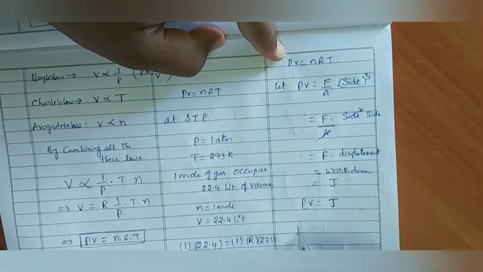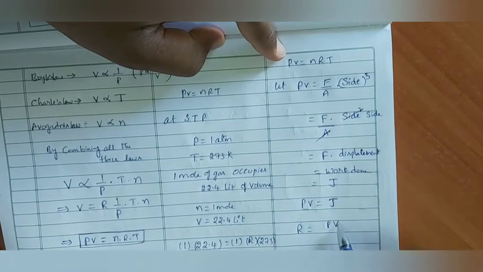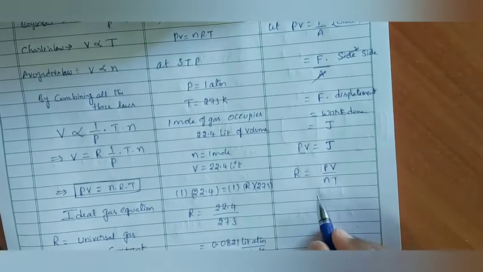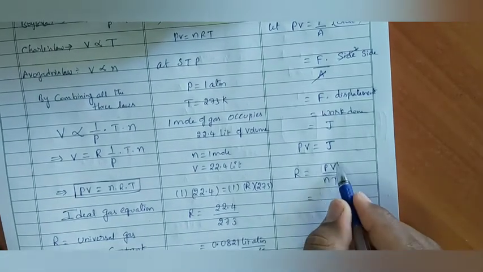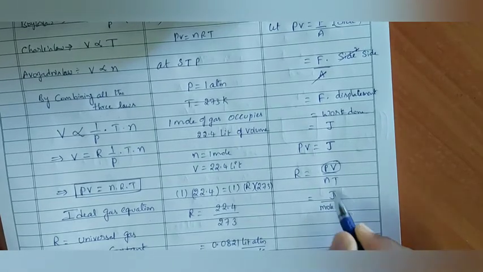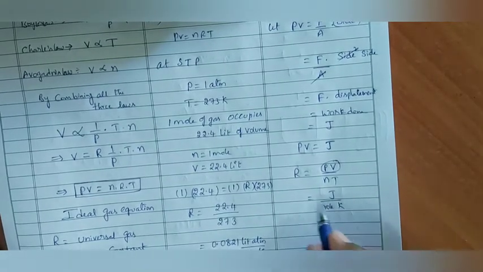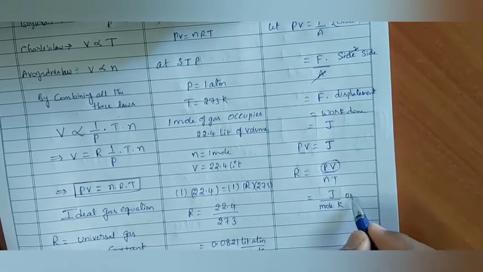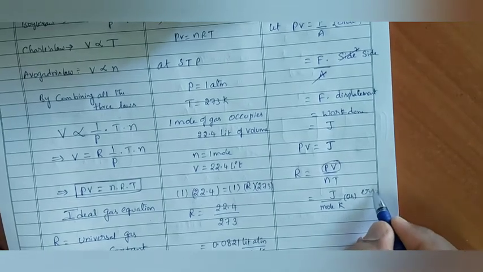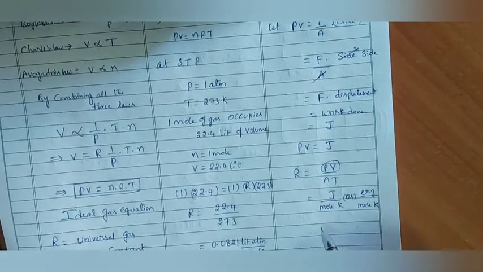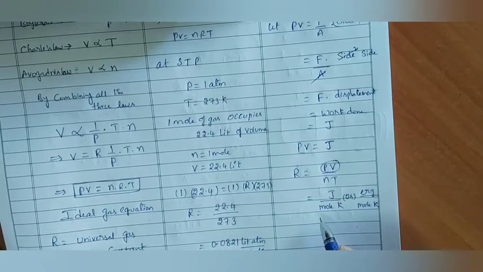Then R is equal to PV by nT. PV combinedly we can write as joules, so joules per mole per Kelvin. The R value we can write in the units joule per mole per Kelvin, or in CGS, ergs per mole per Kelvin also. Even in terms of calories, we can write calories per mole per Kelvin.